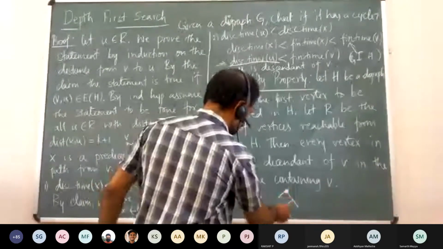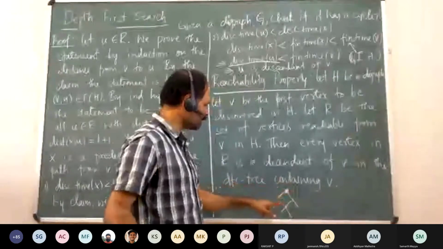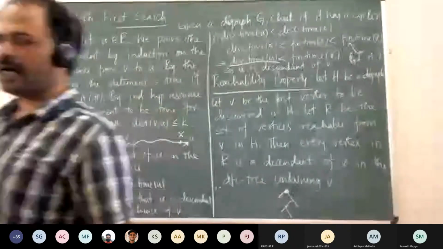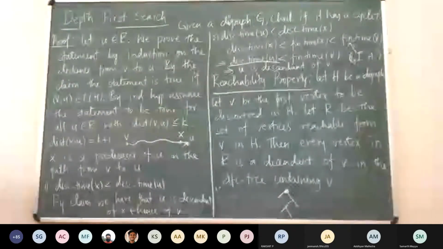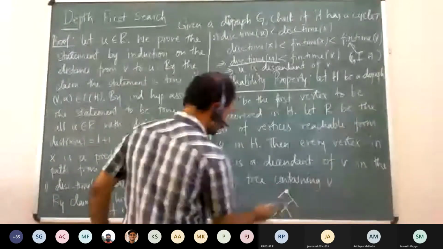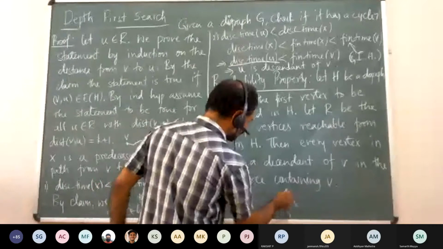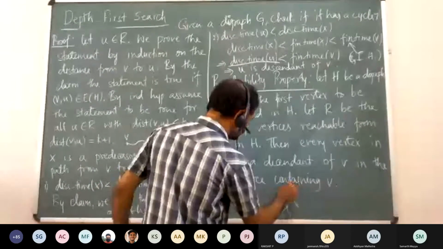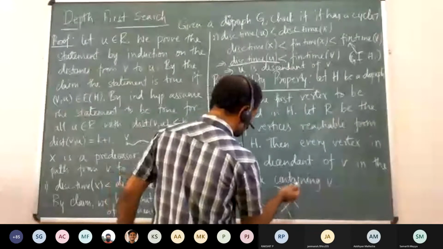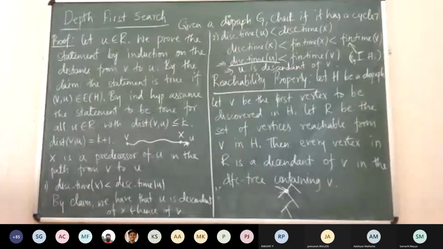When can you say something is a descendant? It should be discovered after this vertex, which means that the discovery time of that vertex should be greater than the discovery time of the root, right? And also it should be less than the finishing time of the root, right? Because it will be in some other tree, or in the higher up branches, only if this particular vertex is discovered after the finishing time of v, right?